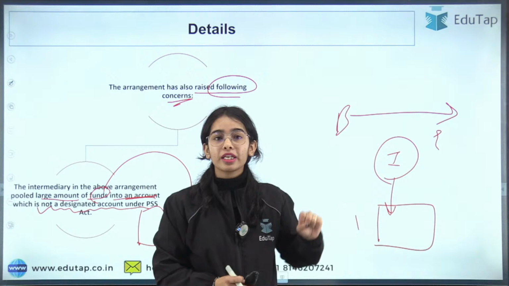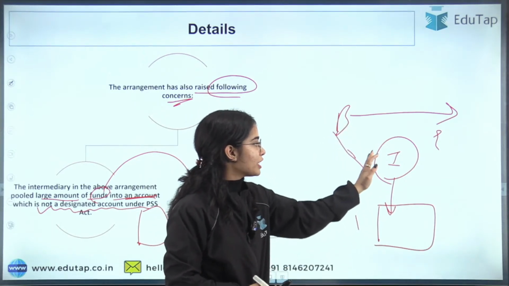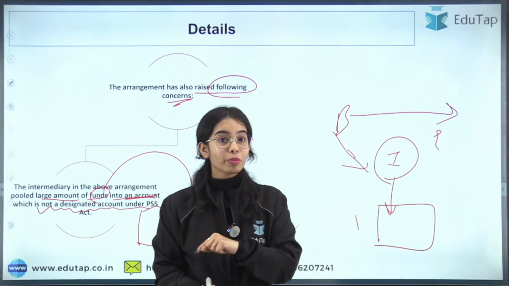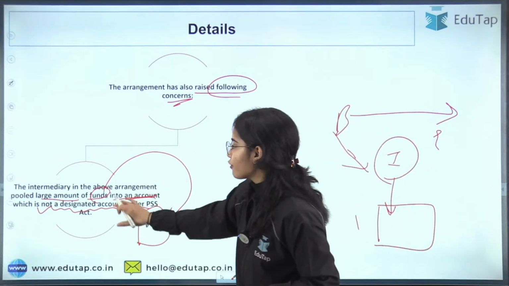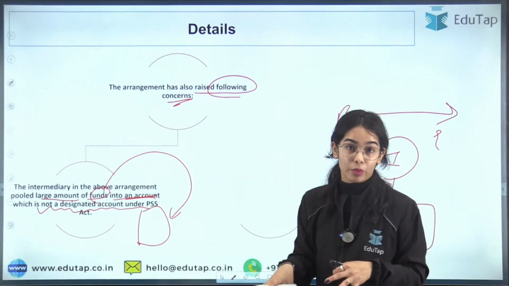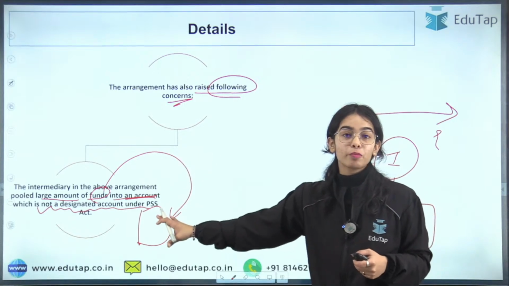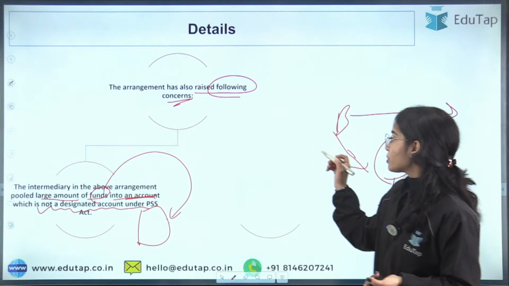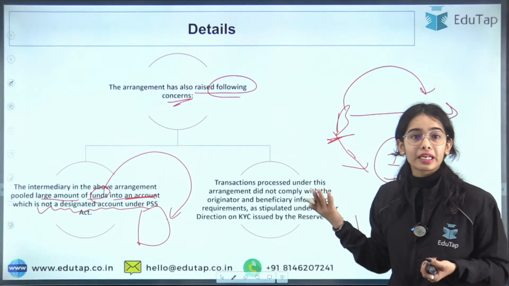What if this intermediary runs away with the money? What if this intermediary is trying to take the money of the businesses without further transferring it to the entity? So that problem can also arise, as there is no designated account for the funds that are being pooled in the large amounts. Okay. So how this fund is being pooled in, why this fund is being pooled in, there is no data. If the businesses are giving the money, for what purpose, that is not being recognized.